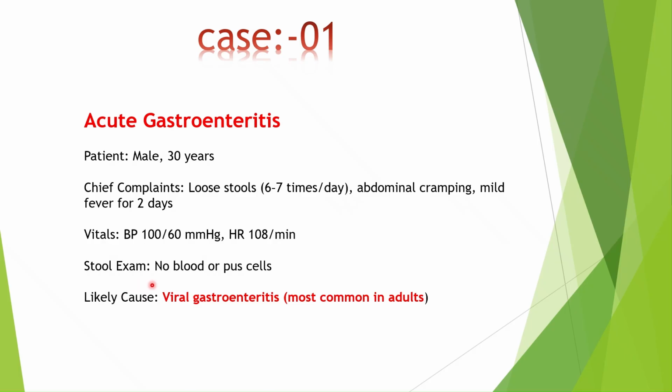So stool examination has been done. No blood or pus cells can be observed. If blood is seen, then there might be some bacterial or fungal or viral infection occurring in the gut. So here there is no bacterial infection, and no blood can be observed. After seeing this, we can come to the conclusion that viral gastroenteritis, which is most common in adults, can be observed. That is nothing but loose motion.